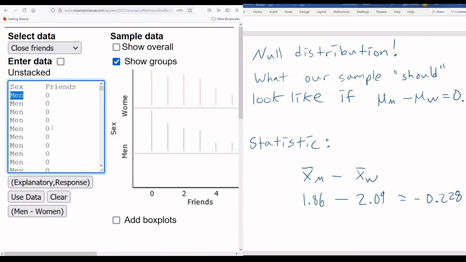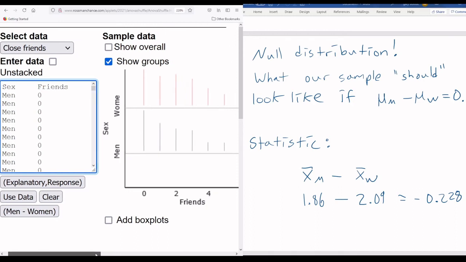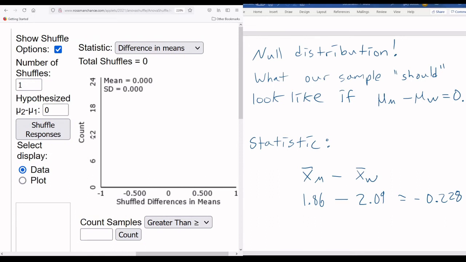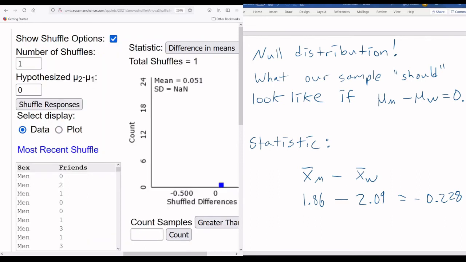Well, we've got to mess all these up. We disconnect the sex and the number of friends. Disconnect them, shuffle up the number of friends, and give each new person a different number of friends. I mean, technically you could get the same number of friends, of course, but we're going to randomly give them a number of friends. Let's just do that once and see what happens. So we do a random shuffle, and look at what's happened.